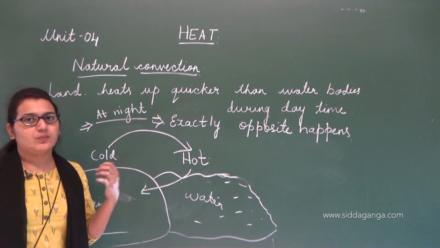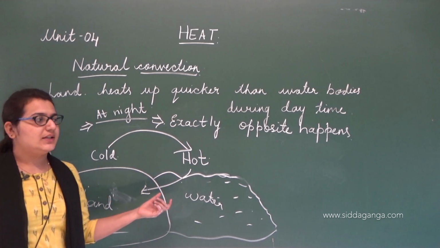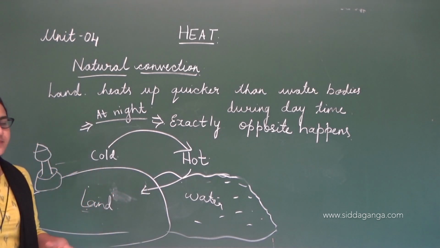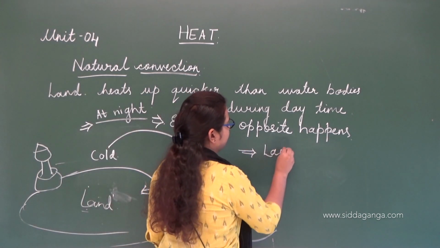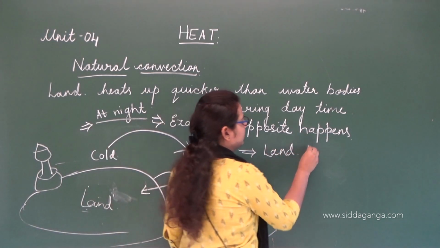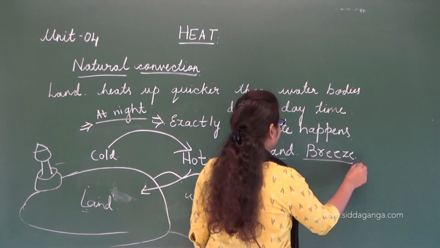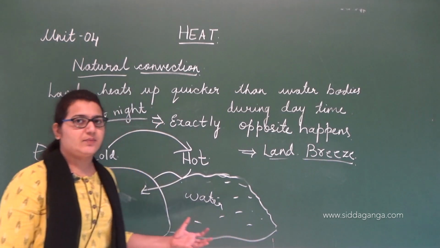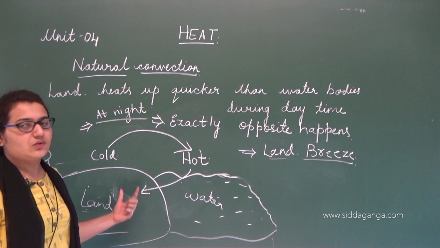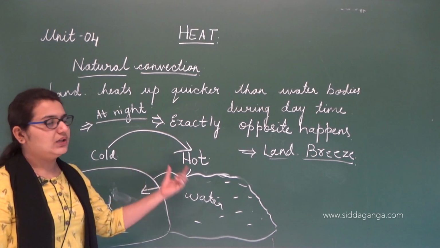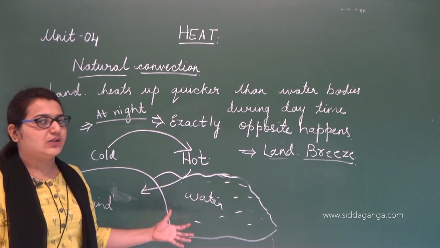The air which moves from land to water during the night is called the land breeze. What is this land breeze? Land breeze is the air molecules which move from the land, the cooler region, to the water bodies.